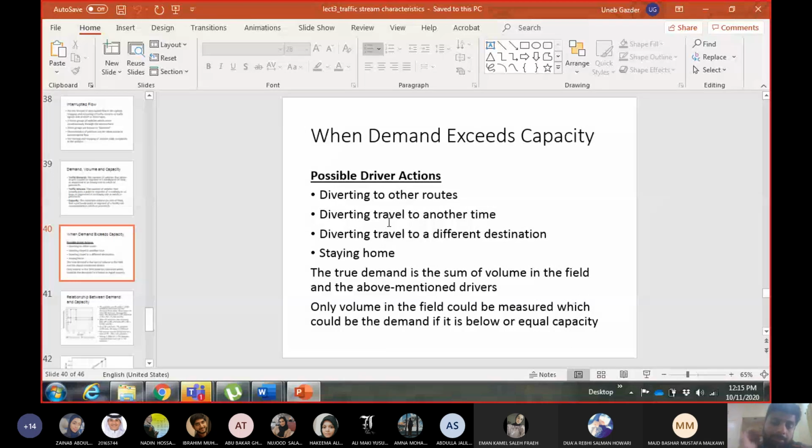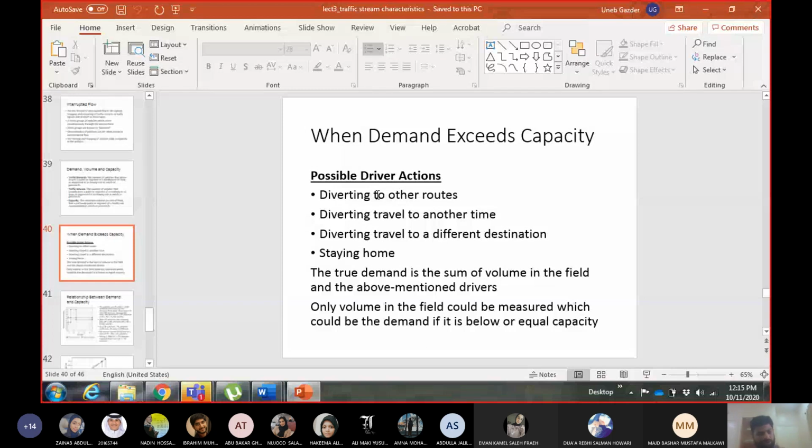For example, these actions are written here, and these are when the demand exceeds capacity. So the segment is already filled, and we are talking about the driver actions in those cases. So he can change the route. Instead of using this segment, he can go from any other segment, and we do it quite regularly, in fact, changing of the routes.